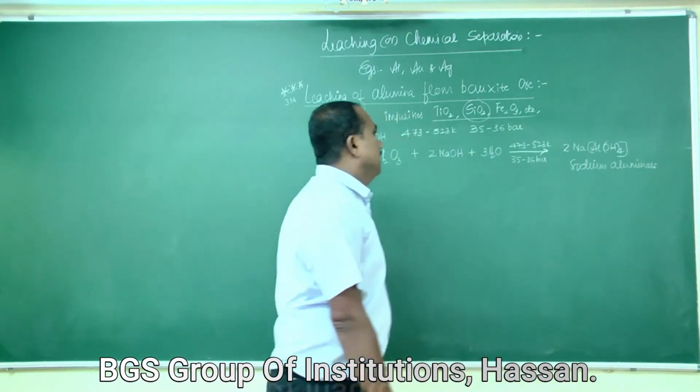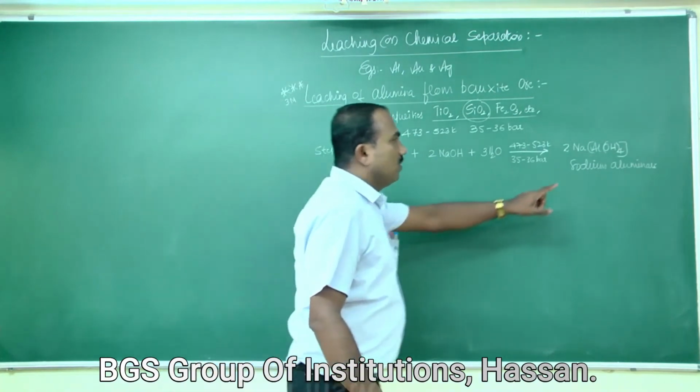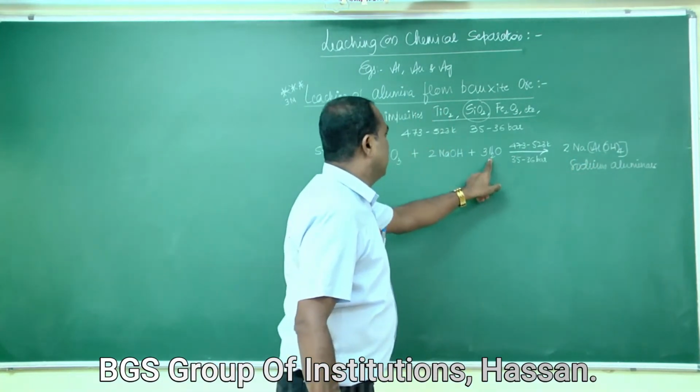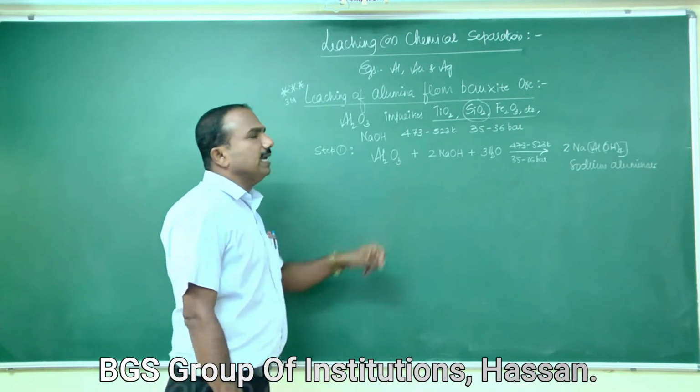Oxygen count: 3 plus 2 plus 3 is 8, and 4 times 2 is 8.